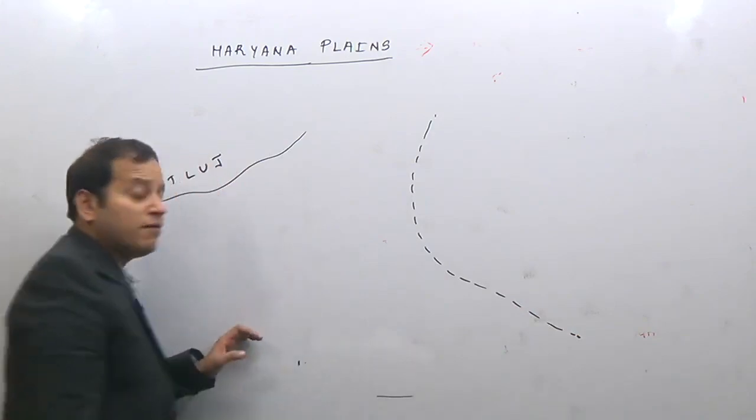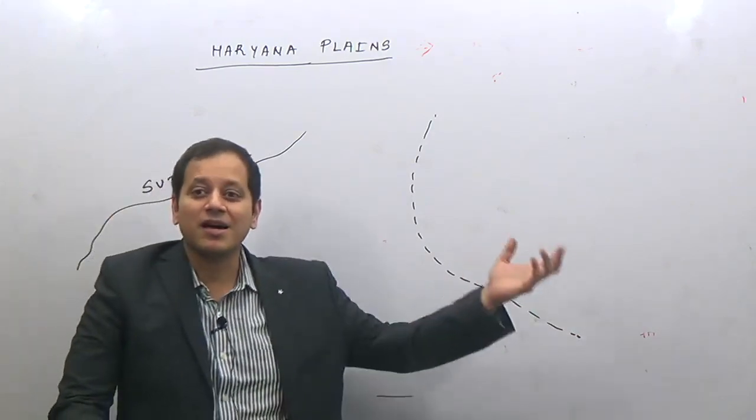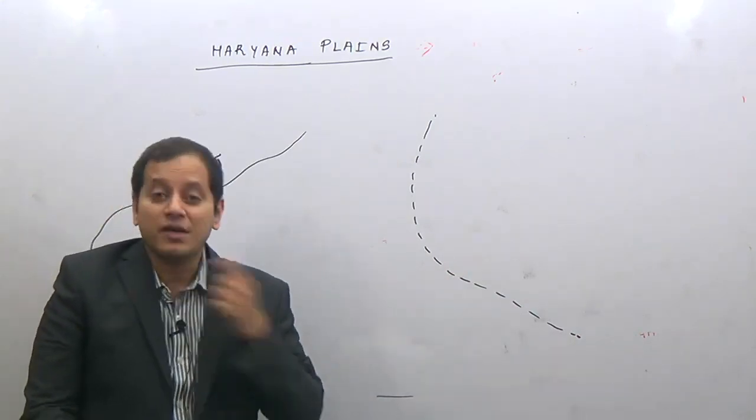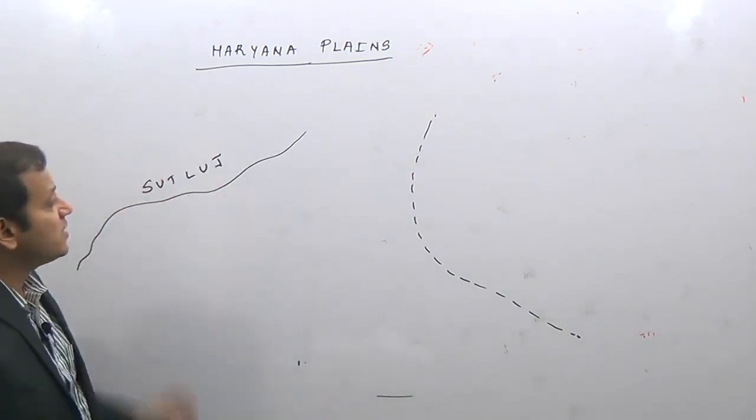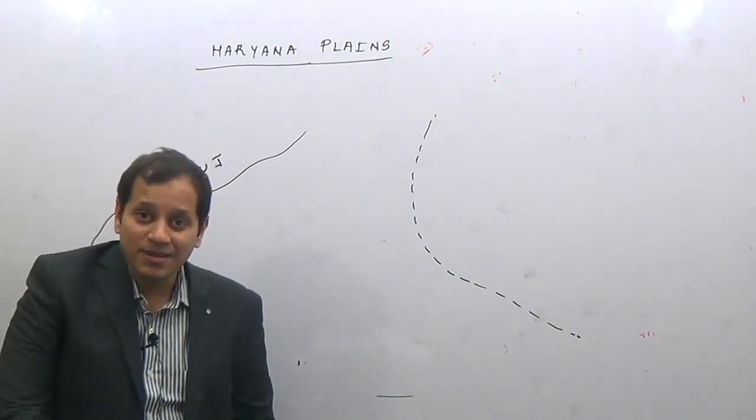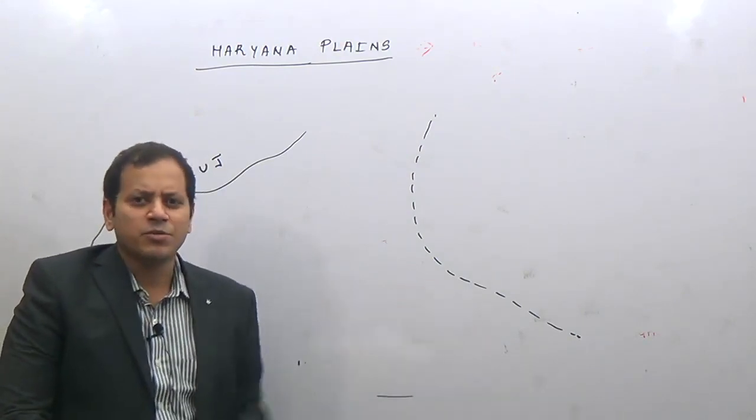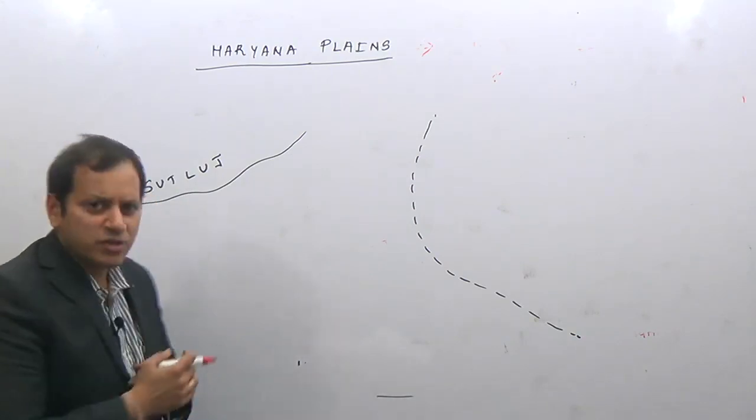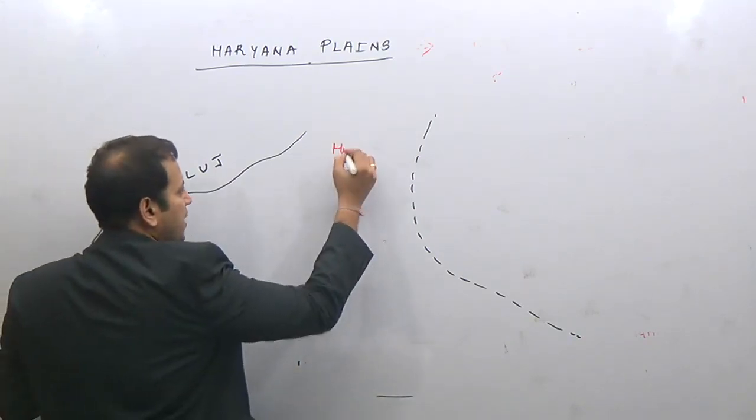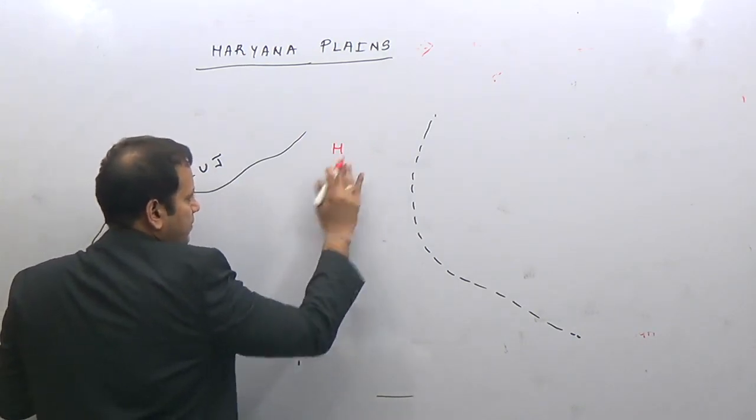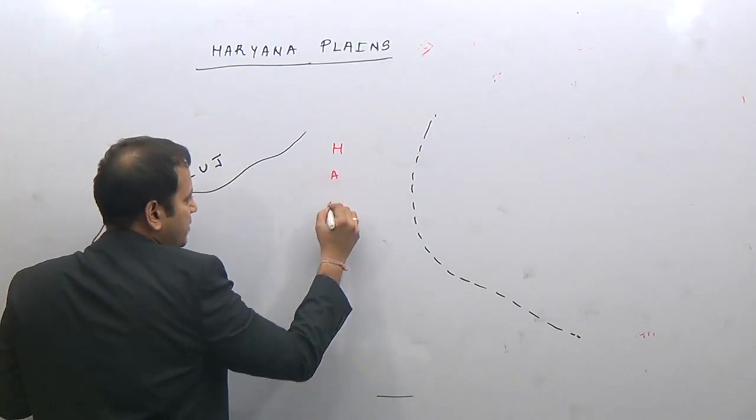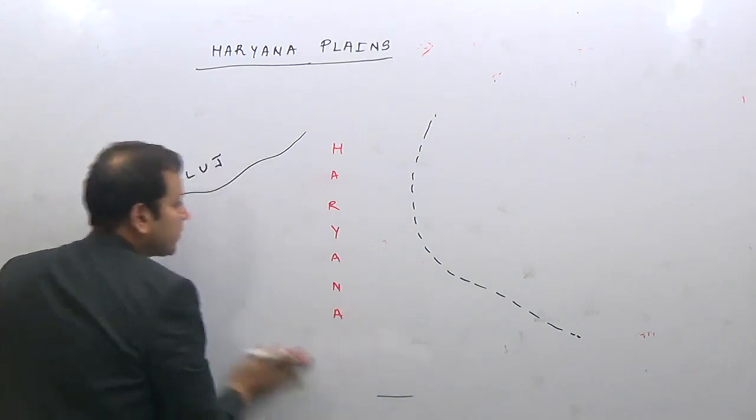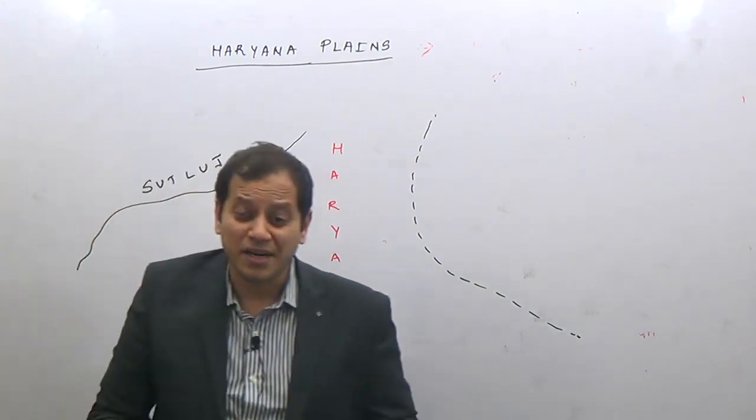Yamuna is a river of which system? It is a river of the Ganga river system. Why? Because Yamuna is a tributary of river Ganga. Therefore, it is a part of the Ganga river system. On the other hand, Satluj is a part of which river system? It is a part of the Indus river system because it is a tributary of river Indus. Between them lies a low-lying saucer-shaped topography known as the Haryana plains, the Haryana tract.